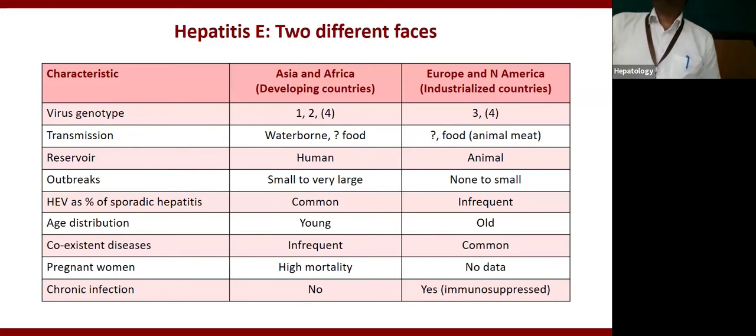So in developing countries, genotype 1 and 2 cause acute infection. Genotype 3 and 4 cause chronic hepatitis, chronic infection, just like chronic hepatitis B and chronic hepatitis C. अब आप लोग कंफ्यूज हो गए कि थोड़ी देर तक तो अभी चिल्ला रहे थे कि ए और ई केवल acute hepatitis करता है, और अब बता रहे हैं ई chronic भी करता है.